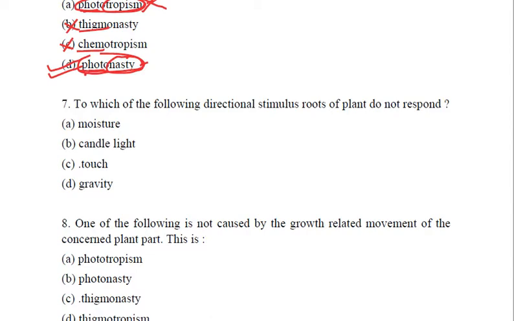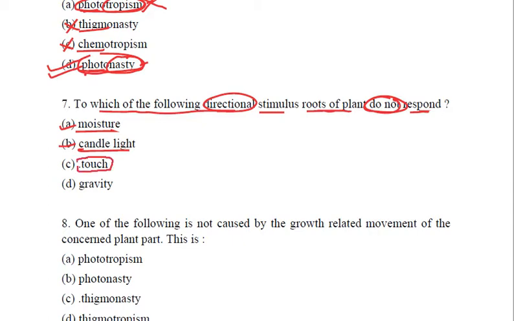Next, to which of the following directional stimulus do roots of a plant not respond? Roots respond to moisture, showing positive hydrotropism. With light, they show negative phototropism.